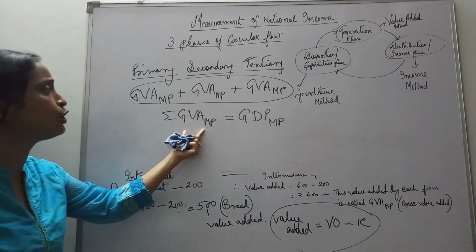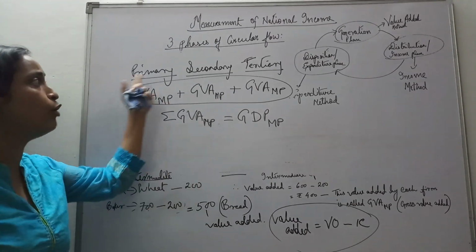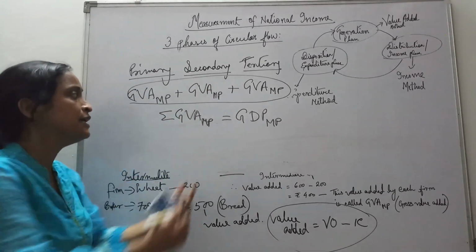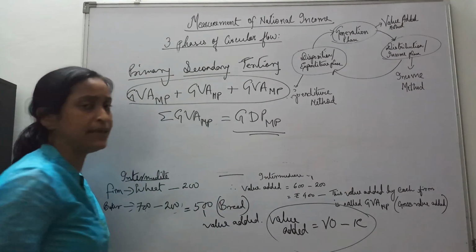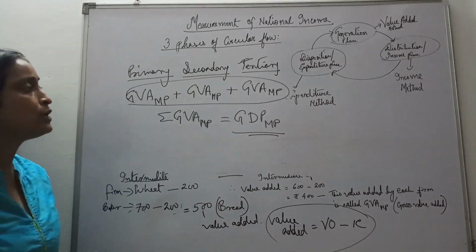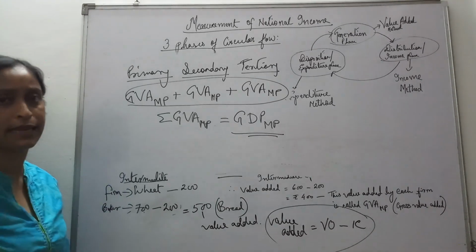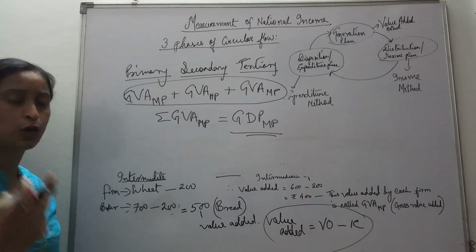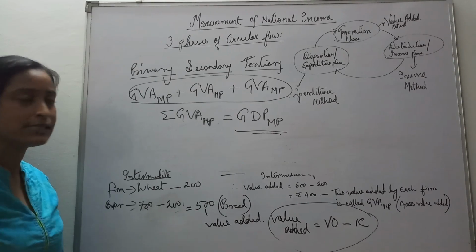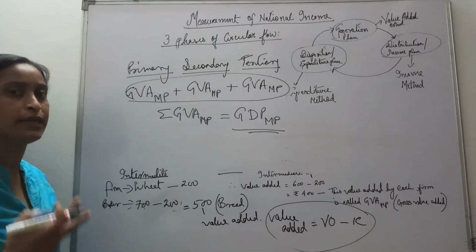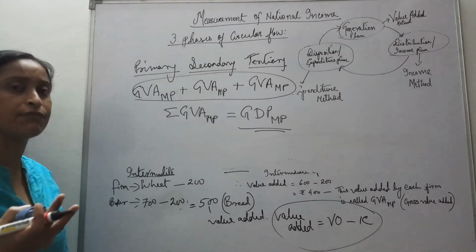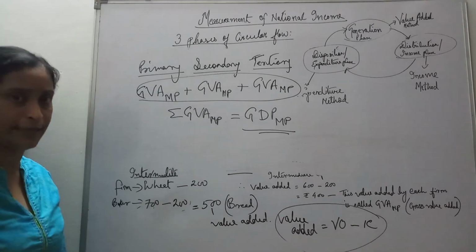The sum of the gross value added at market price by all the three sectors gives us GDP at MP. Once we get GDP at MP, we can easily calculate national income by making use of the basic formulas. We know the basic formulas, with intermediate consumption, then we have the NIT and the NFIA.